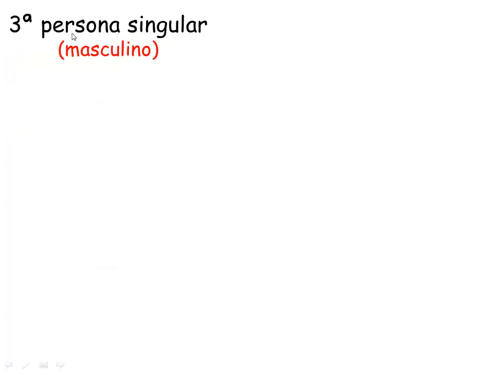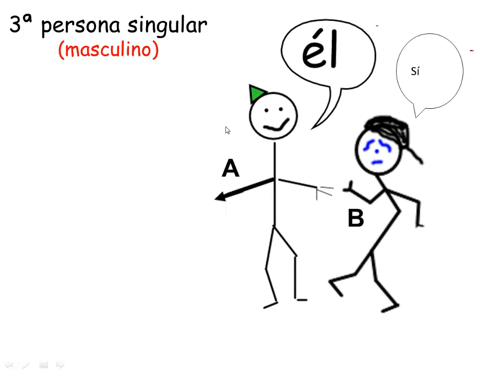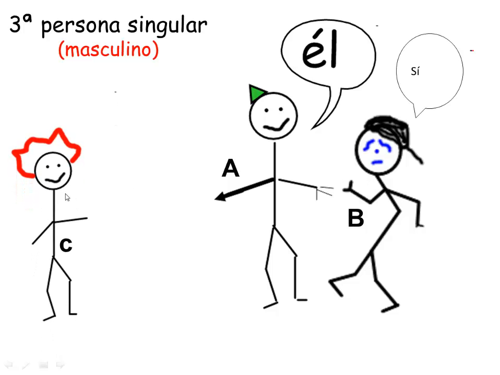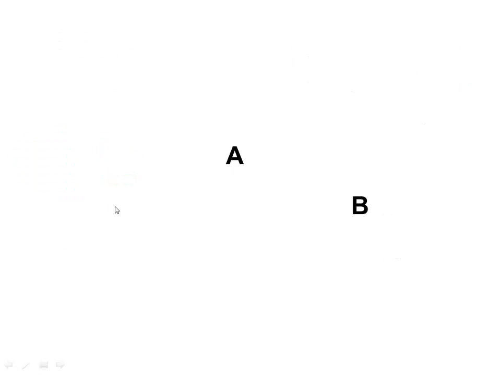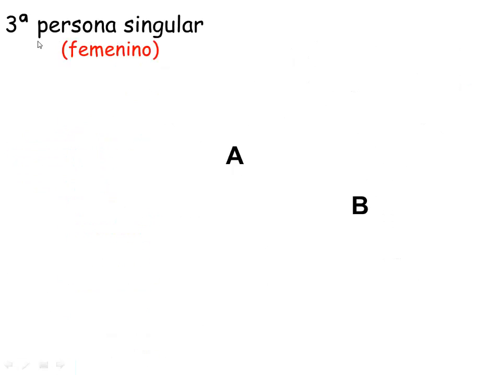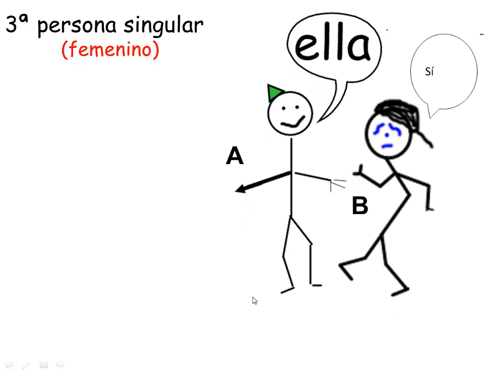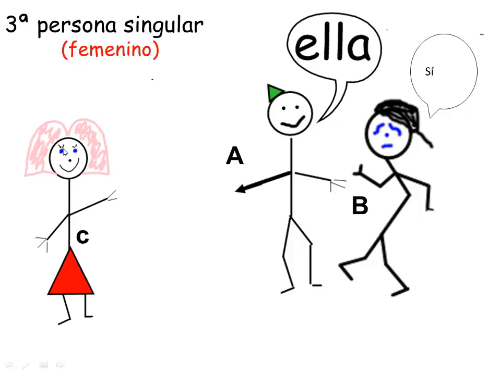Okay, so now let's look at third person singular, and let's look at the masculine form. Here we've got two people talking to each other, and then they're talking about él, which in this case is the masculine form, and that would be he. And now for third person singular, we look at the feminine form. Once again, we've got two individuals talking to each other, and they're talking about the girl over here, ella. The pronoun is she.